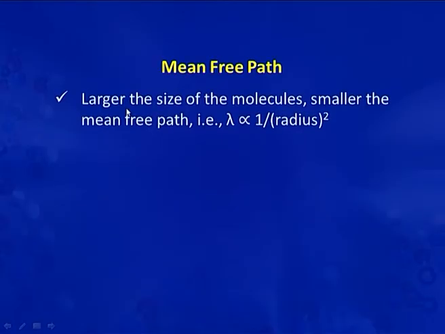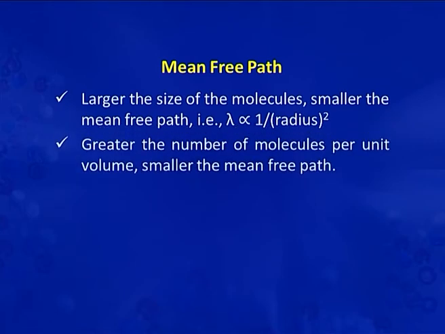So, from this equation we can observe that the larger the size of the molecules, the smaller will be the mean free path, because mean free path is inversely proportional to the radius. So, definitely if the size of the molecule is large, the mean free path will be small.